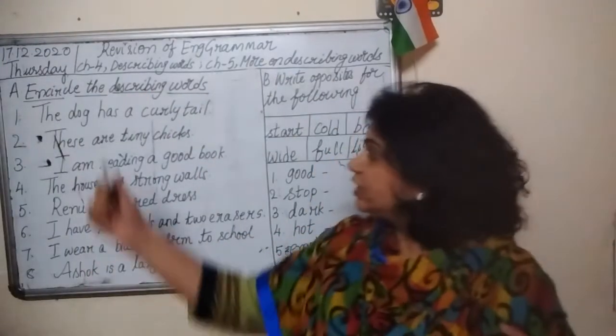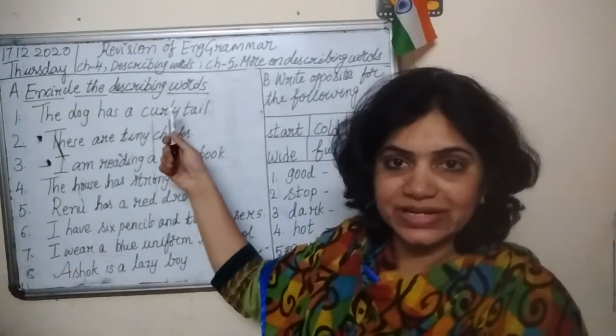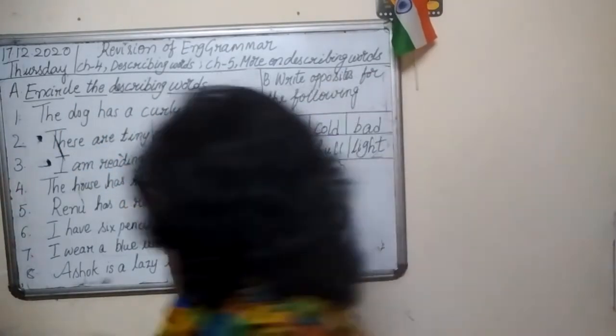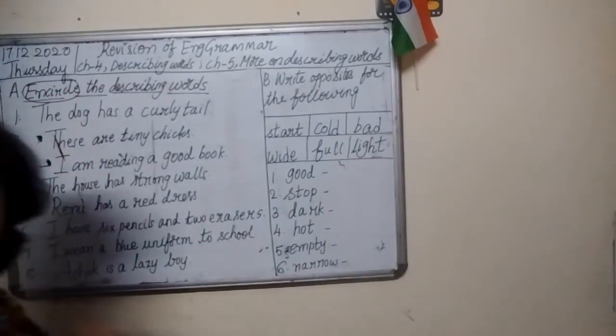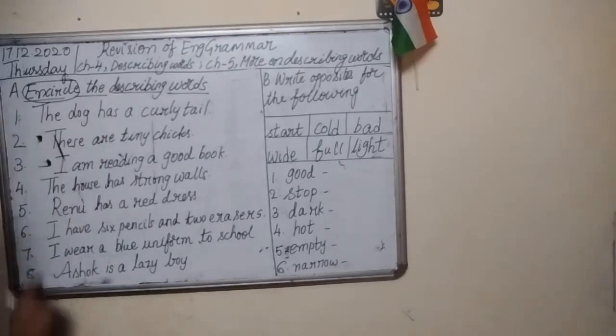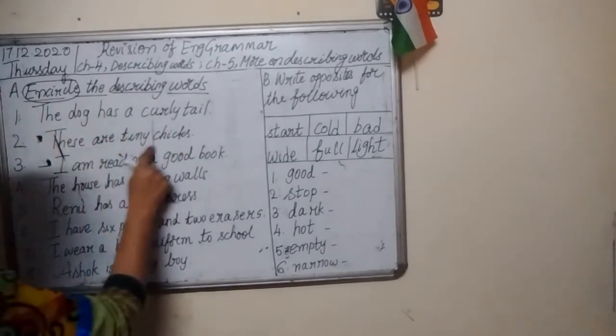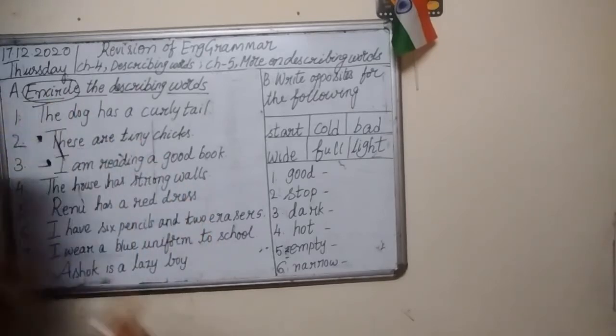Okay, what we need to do in this exercise? Encircle the describing words. What is the meaning of encircle? You need to circle. Encircle is nothing but circle. Circle the describing words. Okay, see, 8 sentences are given here. We need to read out each sentence, and then we need to encircle the describing word.